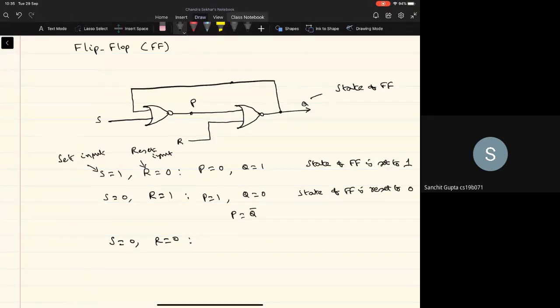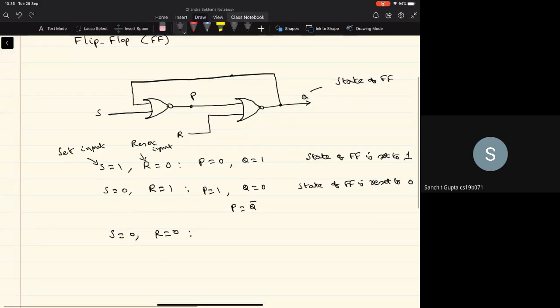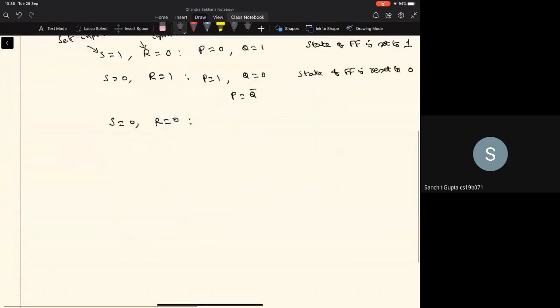Right? So when S is 0 and R is 0, what are the outputs of these two gates dependent on now? The output of the first NOR gate is dependent on the Q. Output of the second NOR gate is dependent on the P, right? Because now if S is 0 and R is 0, the outputs of the two NOR gates in the circuit are mainly determined by the values of P and Q. So now let's look at what happens for the different combinations of this P and Q, noting that P is Q complement, right?